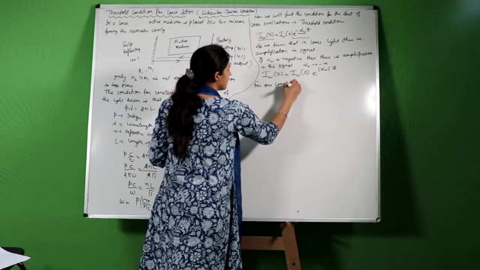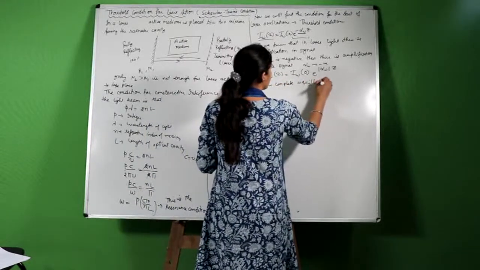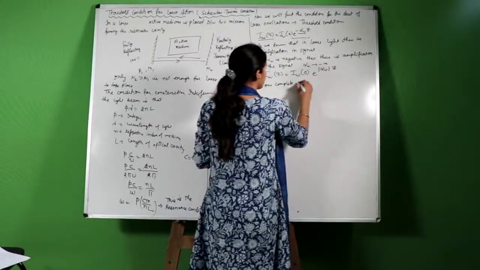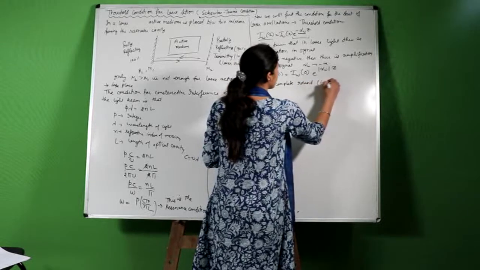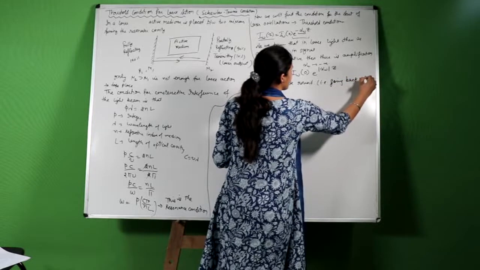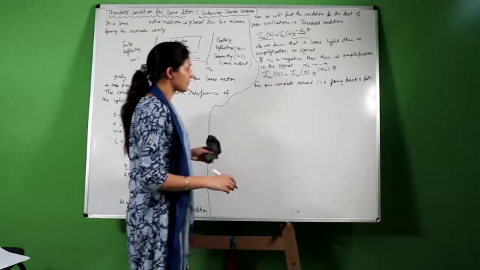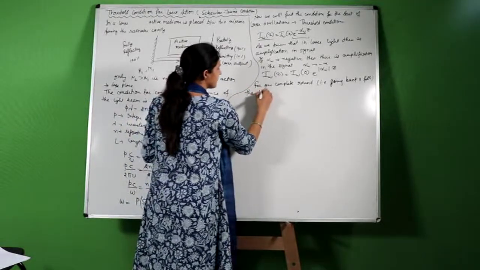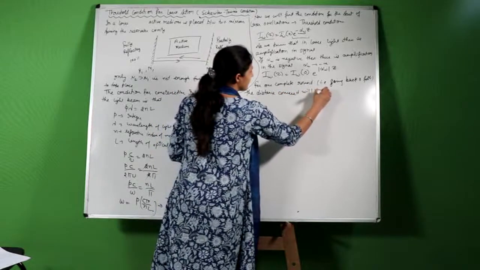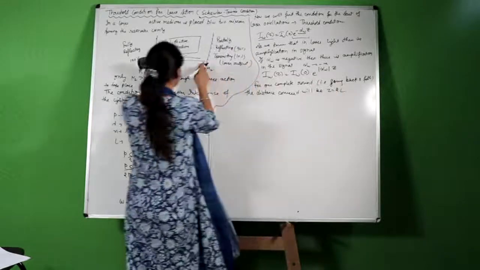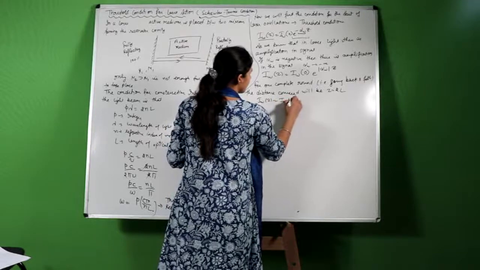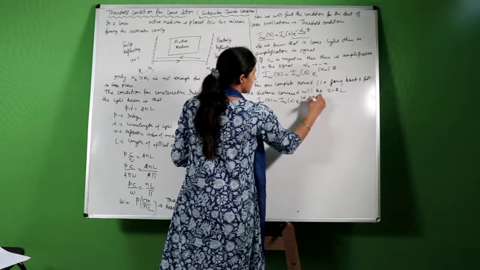For one complete oscillation, or you can say for one complete round, that is going back and forth, the distance covered will be Z equals 2L, L plus L. Then I omega Z equals I omega 0 e raised to power alpha omega into 2L.